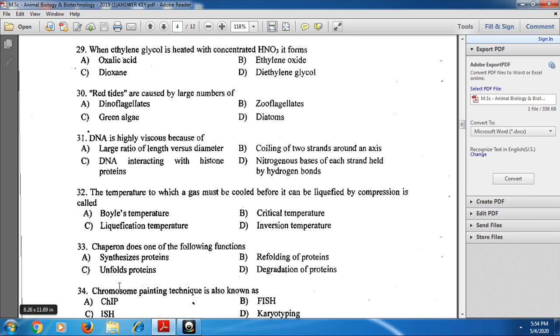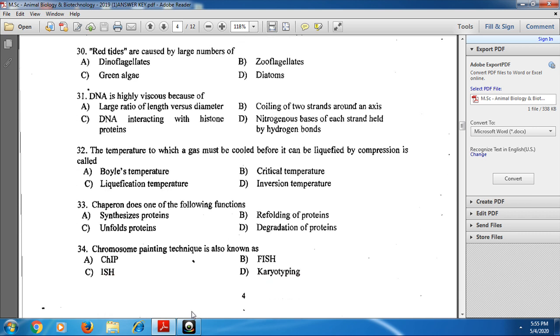And next, 33rd one. A chaperone does one of the following functions. What are chaperones? Heat shock proteins. They cause the refolding of protein in the endoplasmic reticulum. Hence, option B is the correct one for the 33rd.